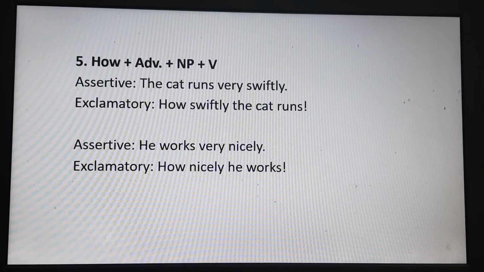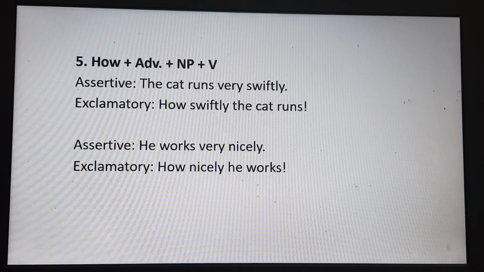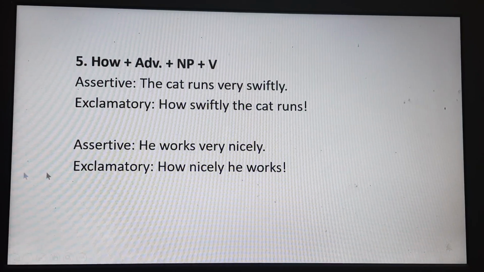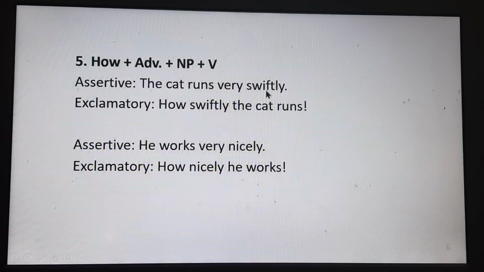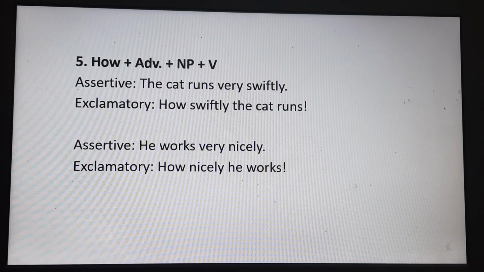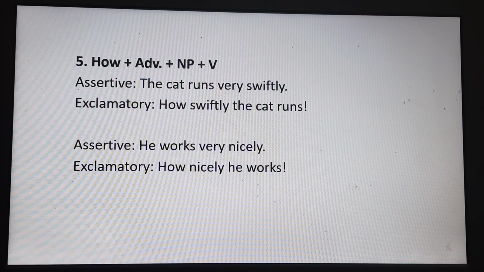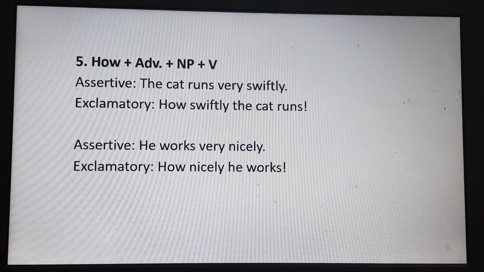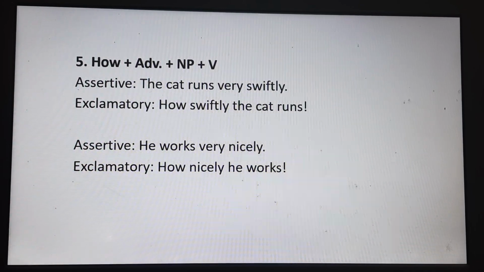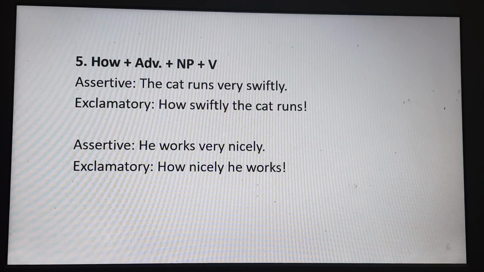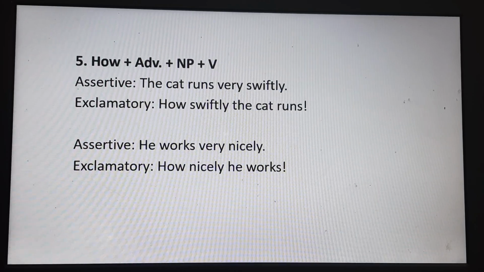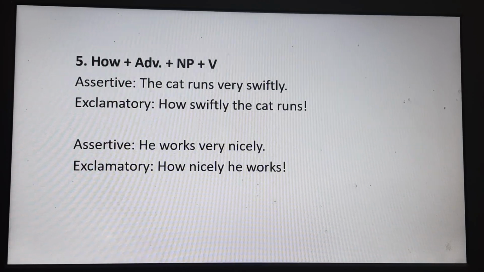The next one. So when we have an adverb in our assertive sentence, how to change this type of sentence from assertive to exclamatory. So here you are given a structure.